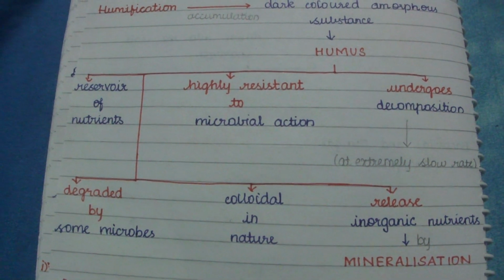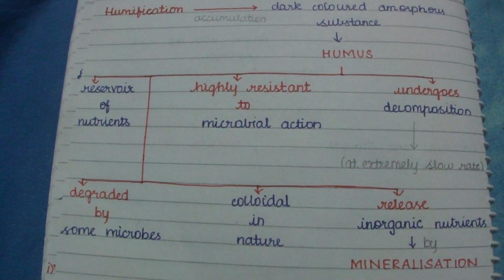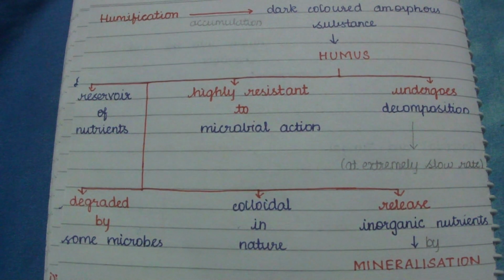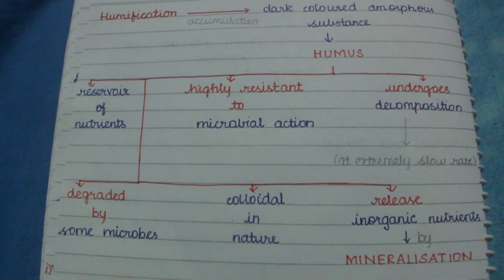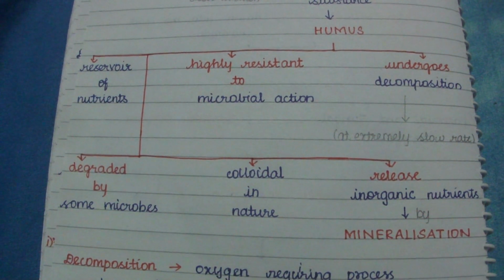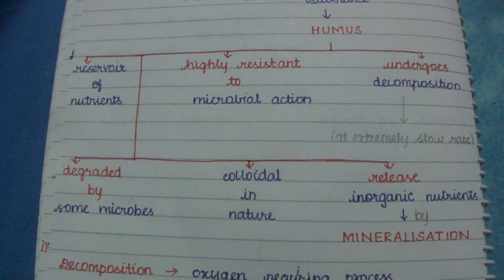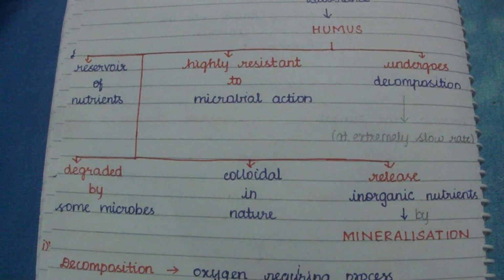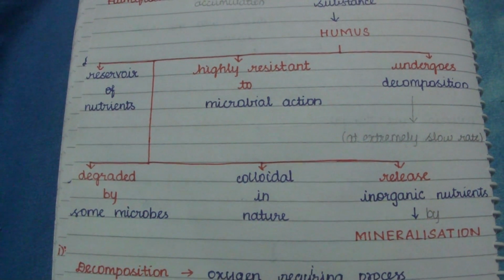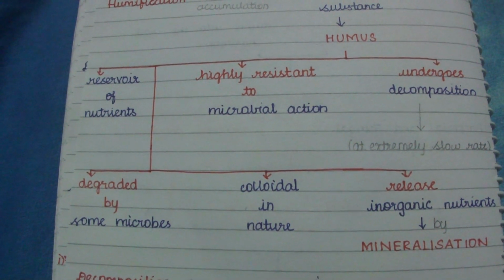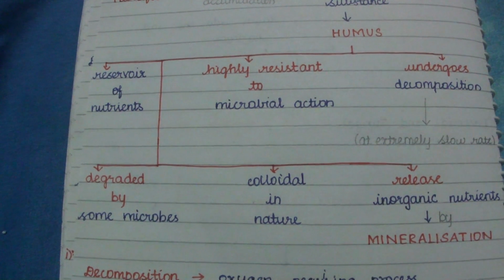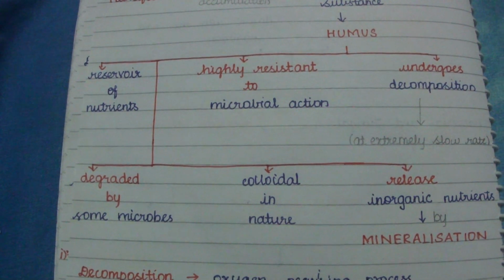Humus is colloidal in nature, so it acts as a reservoir of nutrients.